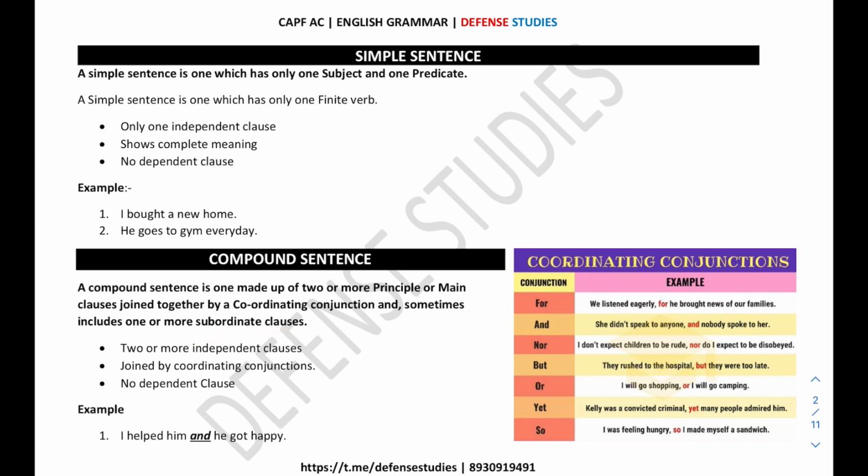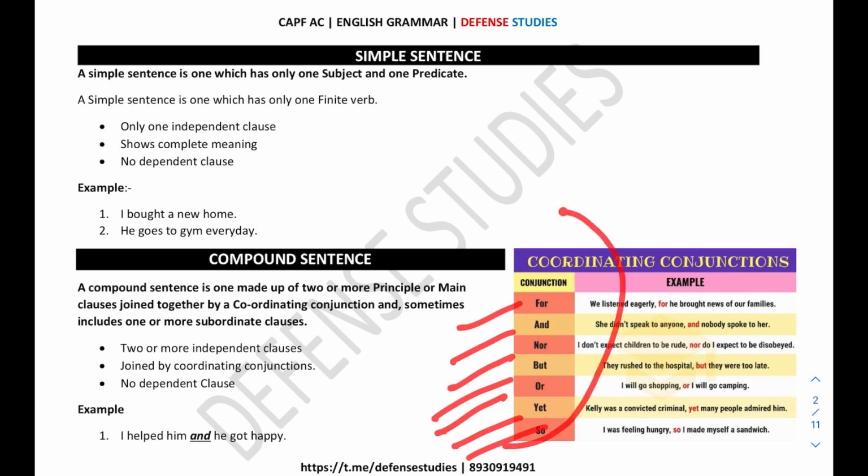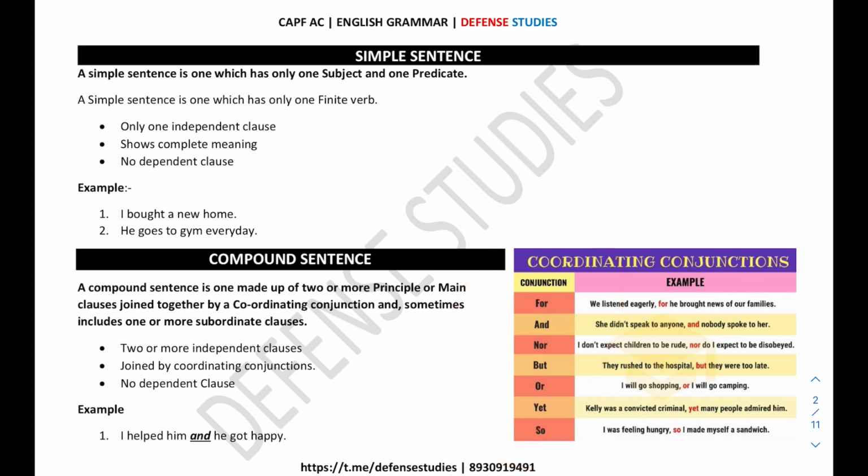One important thing you will find in a compound sentence is the coordinating conjunctions, like for, and, nor, but, or, yet, so. Whenever you find this type of conjunction in any statement, please consider that sentence as a compound sentence. These are the ways to identify a compound sentence, through the usage of the conjunction. If you ever find this conjunction in a sentence, that sentence would be called a compound sentence.